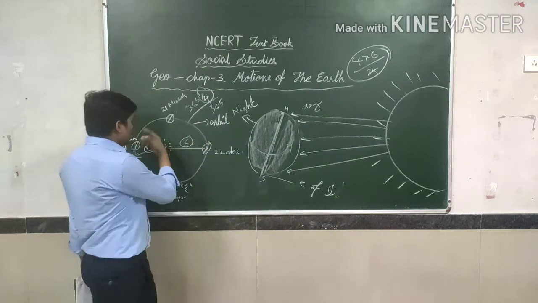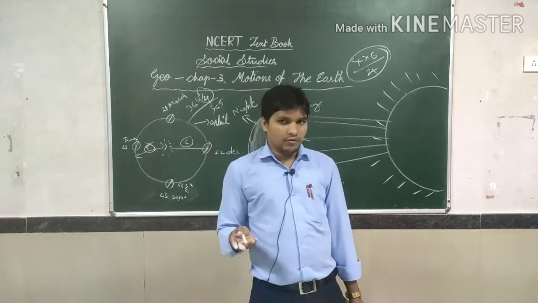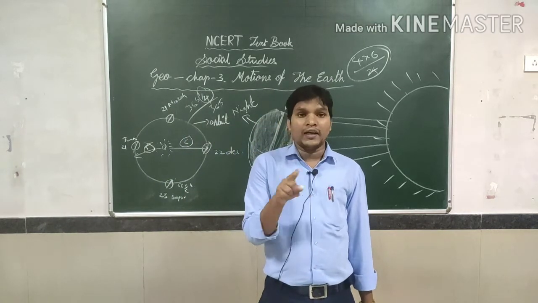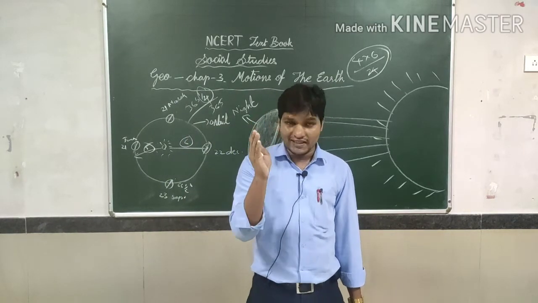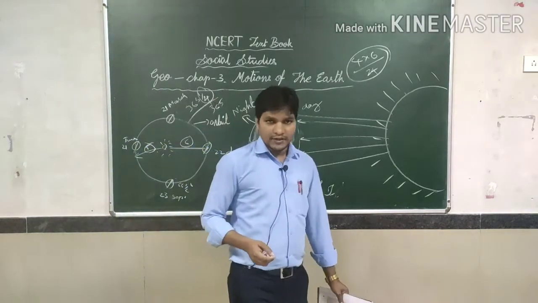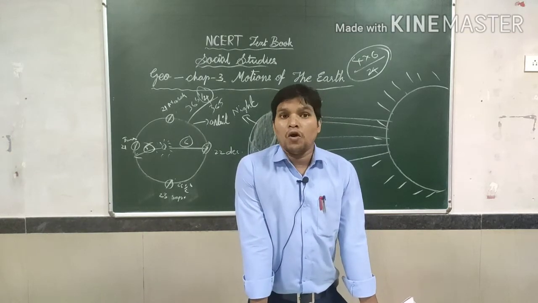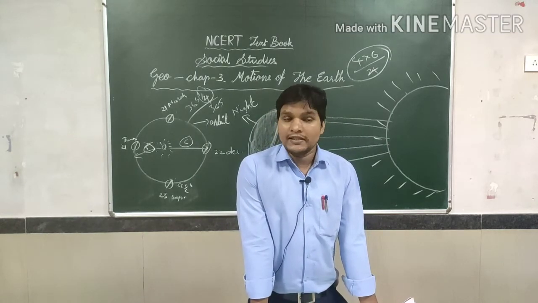So the North Pole gets 6 months of sun rays, but it won't get more heat, whereas the Tropic of Cancer will get more hot, and it experiences a big day and small night, I mean the longest day and shortest night.